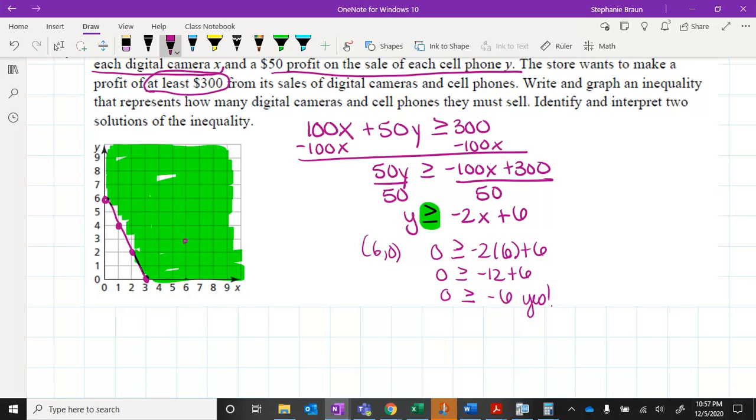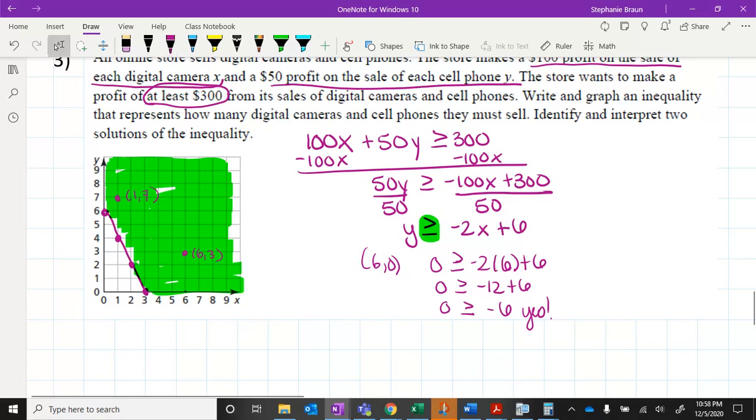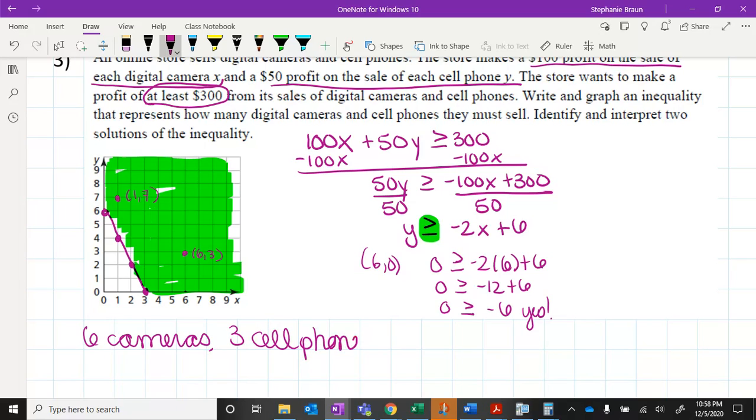So let's choose any two random ordered pairs. It doesn't even matter. So let's do this one. This is 6, 3, and that is 7. So what that means is you could have 6 cameras and 3 cell phones. That would make a lot of money. Or you could have 1 camera, that's my X, and 7 cell phones. There's an infinite number of ways you could choose, but that's kind of the example.